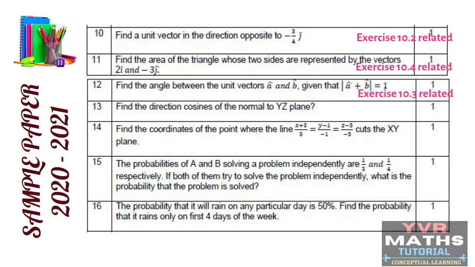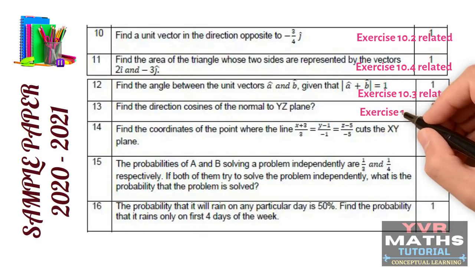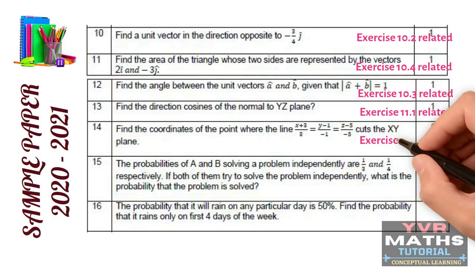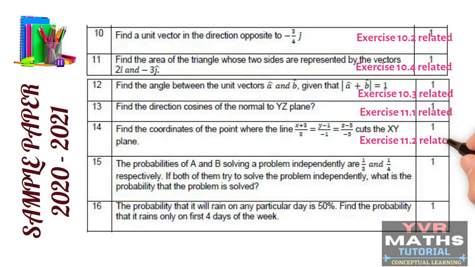So next see 13th question. 13th question is related to three-dimensional geometry chapter. So this question is based on basic concept. This question is related to exercise 11.1. See 14th question. 14th question also from the same chapter, three-dimensional geometry. The concept is equation of a line in space. This question they taken from the concept equation of a line in space. This question is related to exercise 11.2.